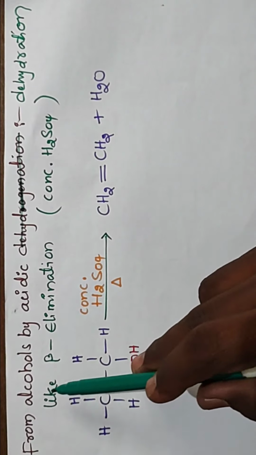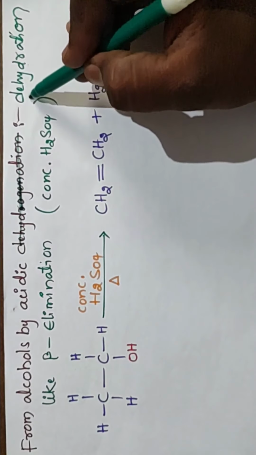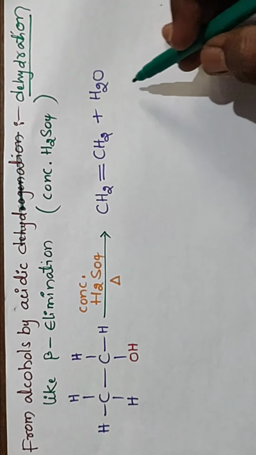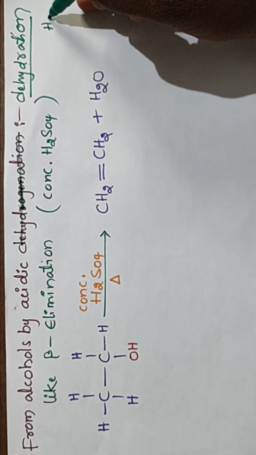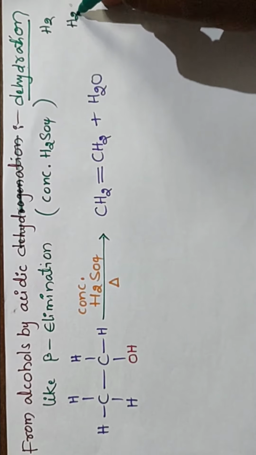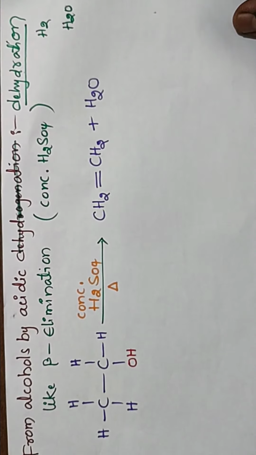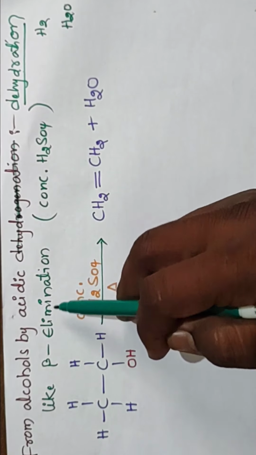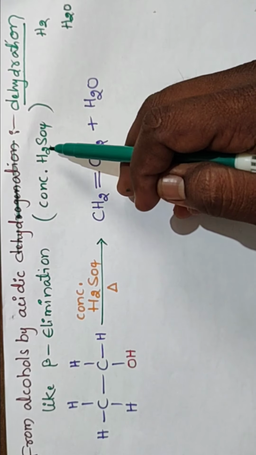From alcohols we get alkenes by acidic dehydration, not dehydrogenation. Dehydration and dehydrogenation are different. Dehydrogenation means removal of hydrogen, and dehydration means removal of H2O, water molecules. It is also a beta elimination, which takes place using concentrated H2SO4 as a reagent.